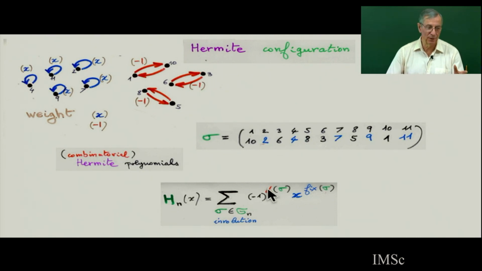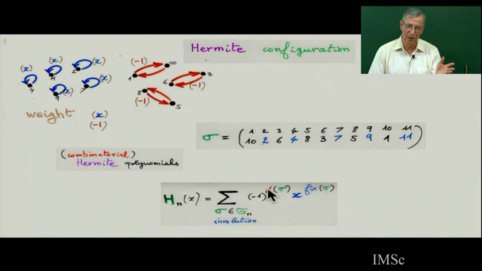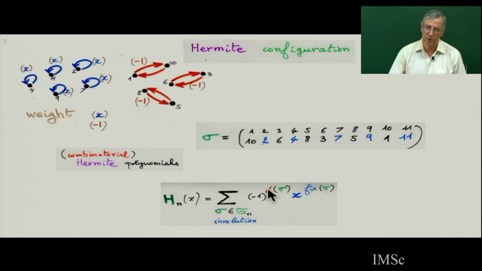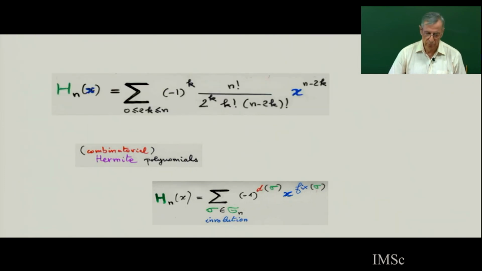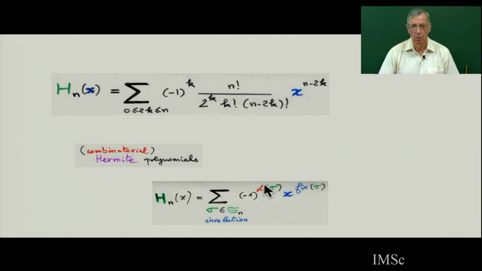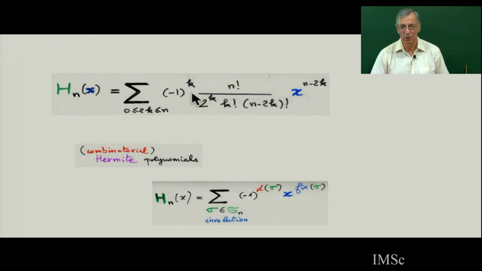So this is a typical example of a combinatorial interpretation of an orthogonal polynomial. This is the simplest orthogonal polynomial. And from this interpretation, as soon as you prove that this is the interpretation of the Hermite polynomial, it's elementary combinatorics to show that the coefficient, the number of involutions with a certain number k of fixed points, is going to be exactly this.